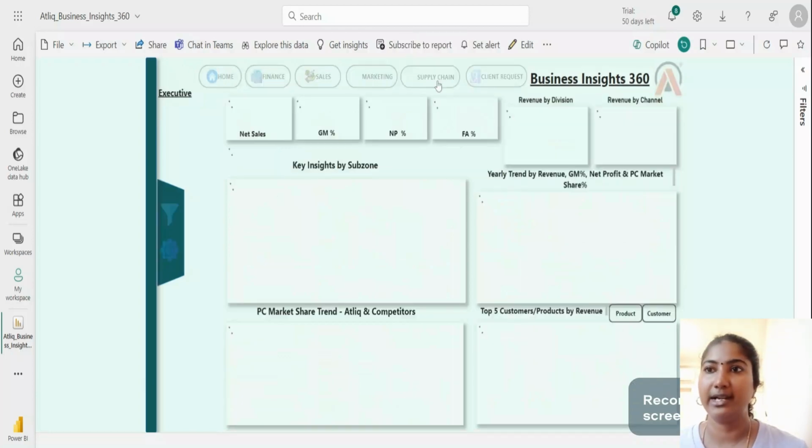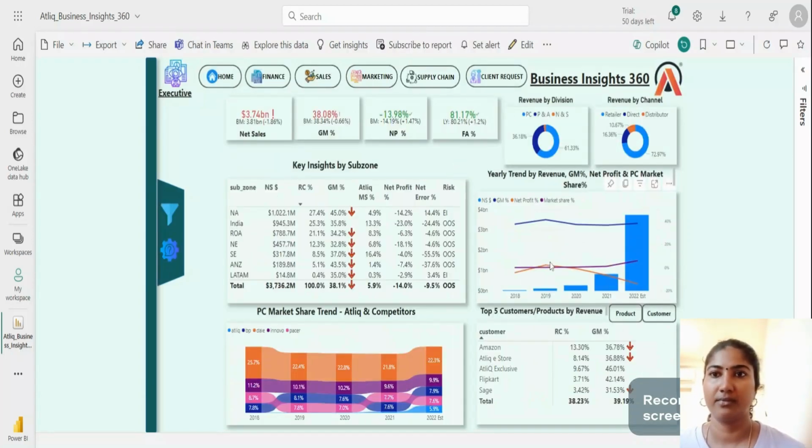Okay, let's move on to the executive view. This view is exclusively for the top level management of the company. Only top level management can view this executive page, so they can see the overall performance of the products and customers, the net sales, gross margin percentage, net profit percentage, and forecast accuracy as KPI cards. I have also shown key insights by subzone, so they can see which zone is performing well and which zone is contributing more in terms of revenue.